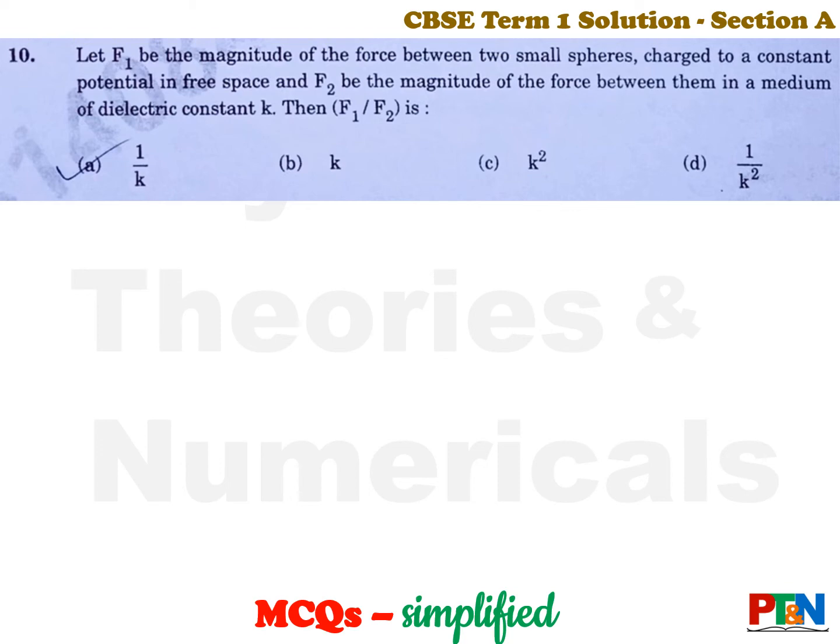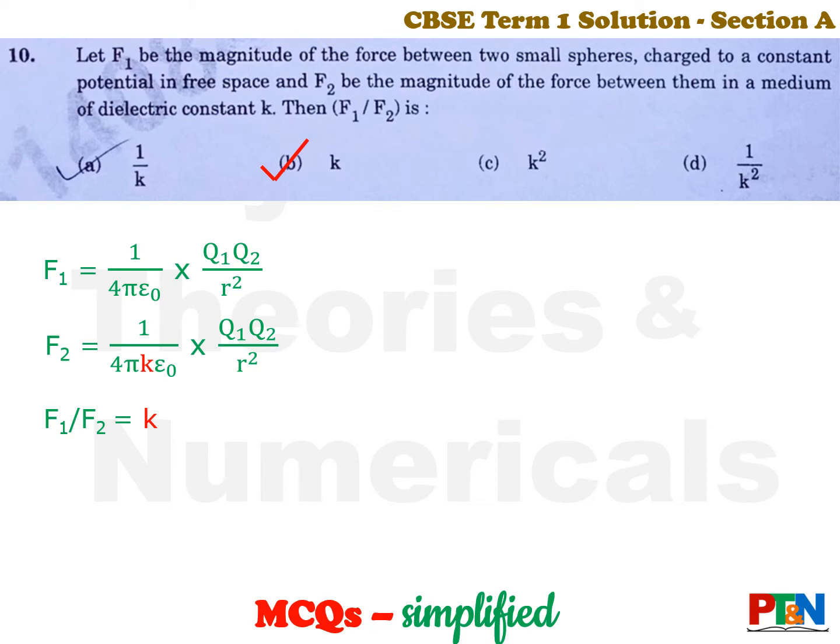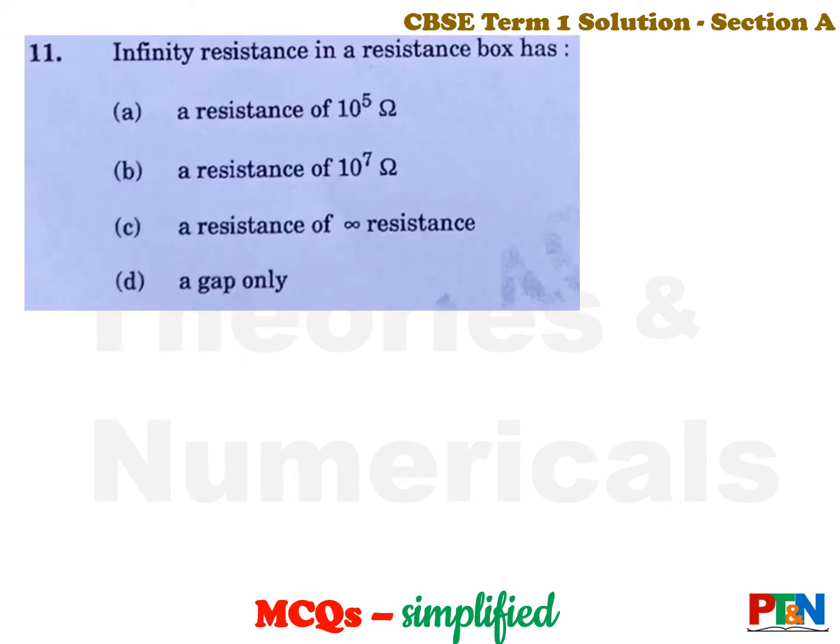So you need to find out F1 by F2. The answer is option B. You find out F1, you find out F2 with K in the proper place, get the ratio. F1 by F2 is K. Next MCQ.